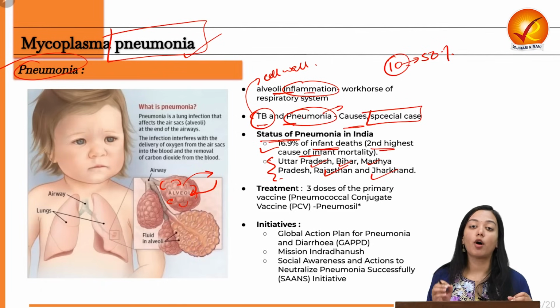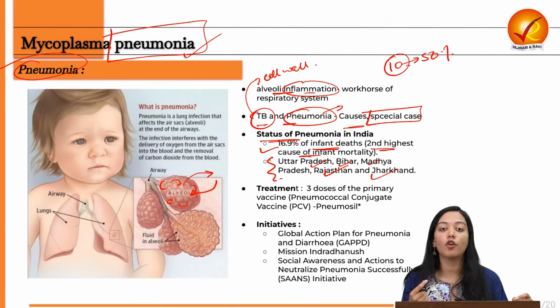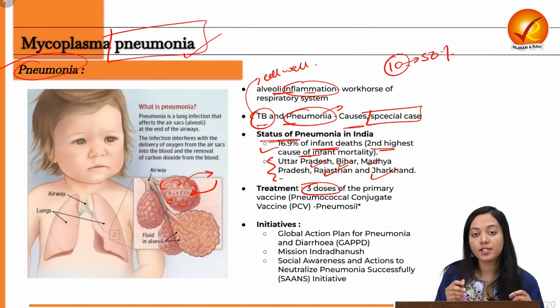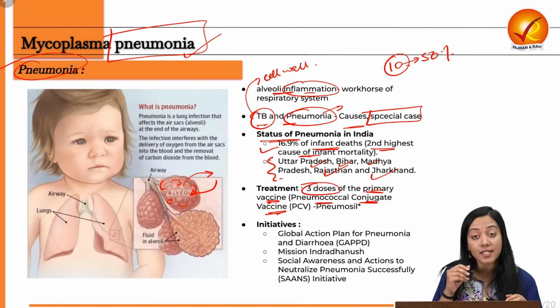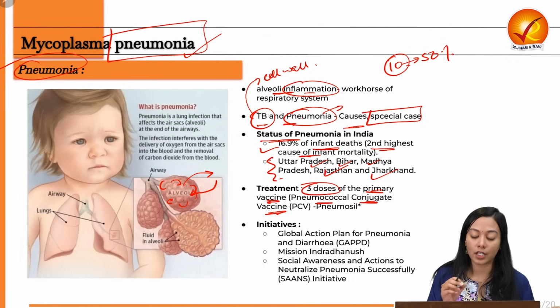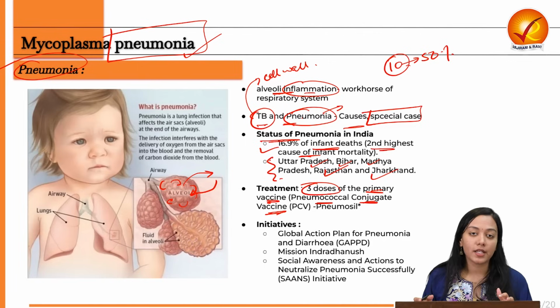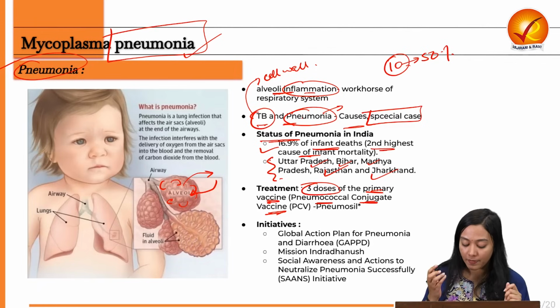What treatment is available? Treatment is available in the form of a vaccine. This is a preventive treatment, not a curative one. Curative can be in the form of administering antibiotics only. So prevention requires 3 doses of the primary vaccine, the pneumococcal conjugate vaccine, which has recently been added into Mission Indradhanush, which essentially aims at universal immunization of the people, especially Indian citizens, against 12 vaccine preventable diseases.